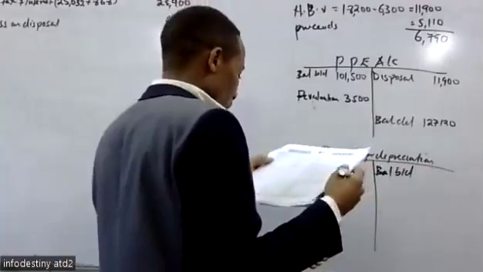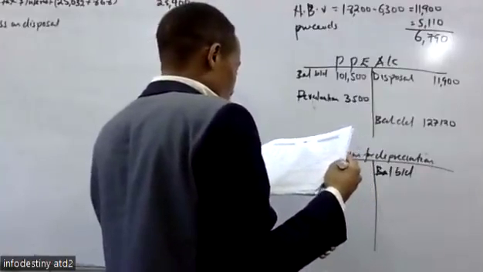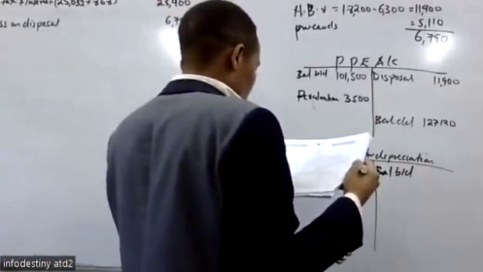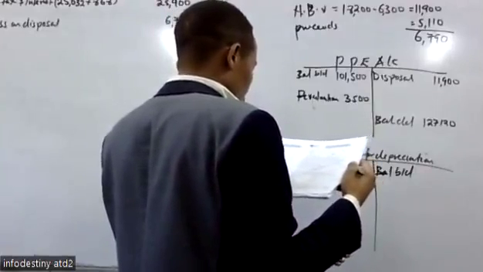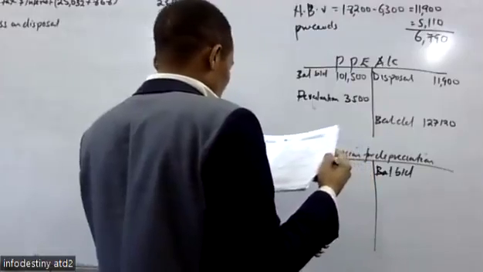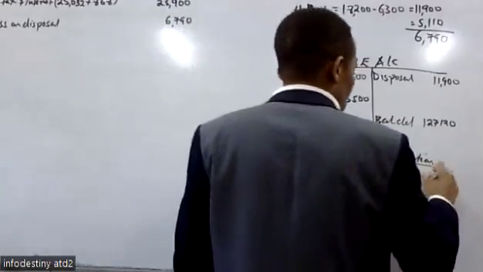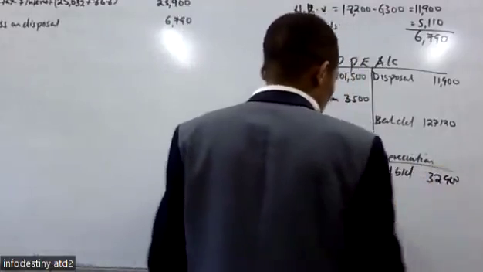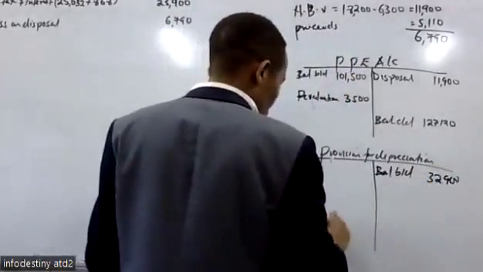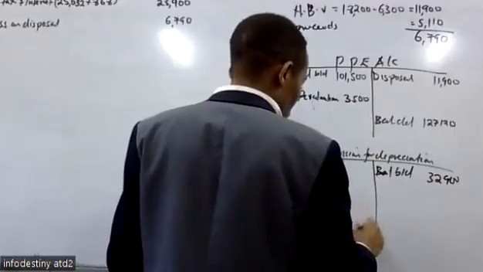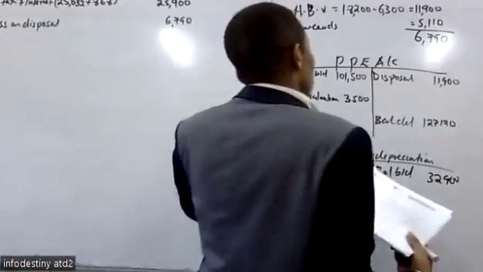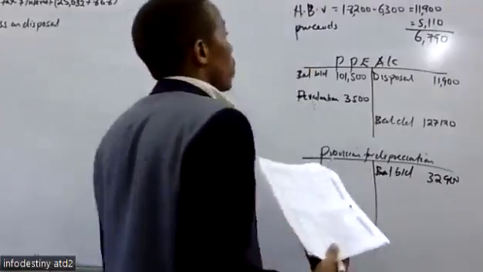Year 2017, we just pick the total. The total of 2016 was 32,900. Then the total of year 2017 is 45,080.